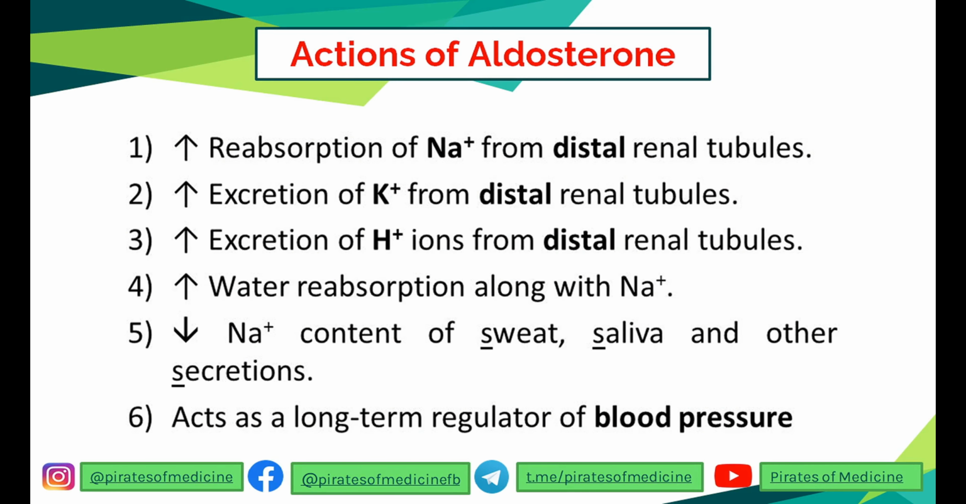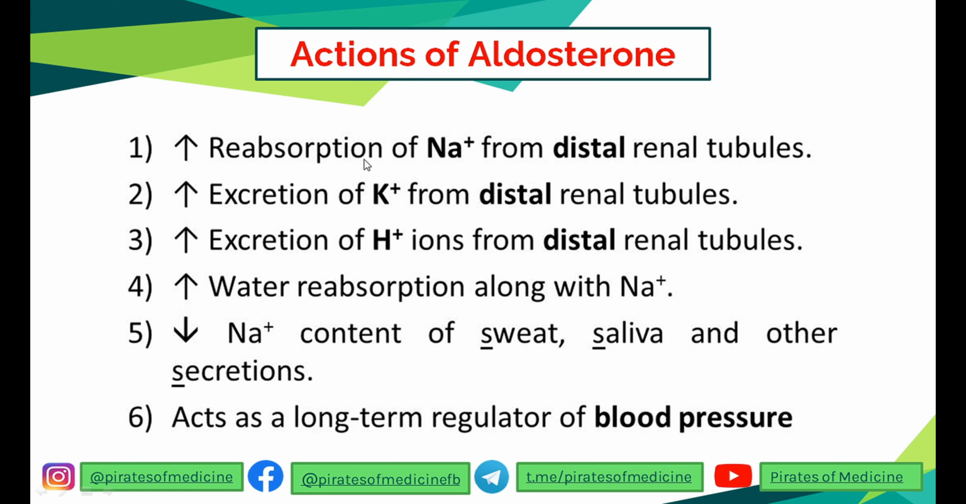Actions of the aldosterone. Aldosterone hormone has a variety of actions on our body. First of all, it causes reabsorption of sodium, or sodium retention, from the distal renal tubules. It causes increased excretion of potassium from the same distal renal tubules, and also increased excretion of hydrogen, or protons, into the distal renal tubules. Also, with the vasopressin, it causes water reabsorption, and it decreases the amount of sodium content in sweat, saliva, and other secretions as well. So basically, it acts as a long-term regulator of blood pressure and salt metabolism.